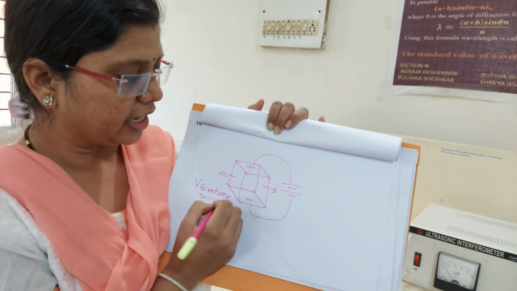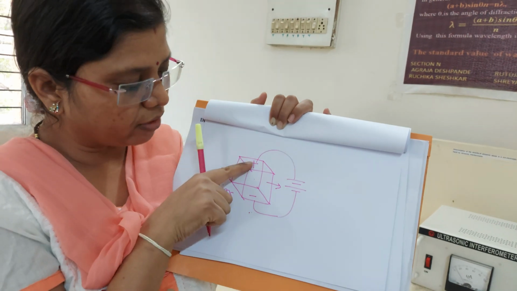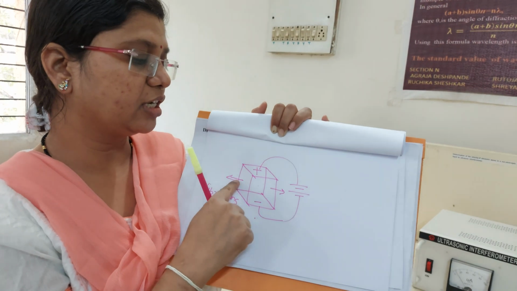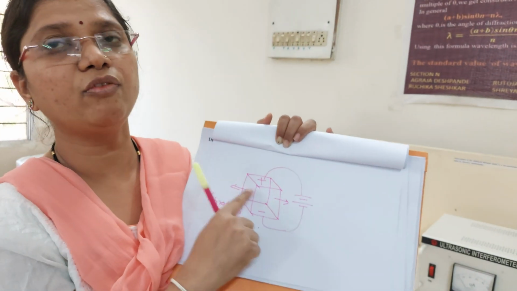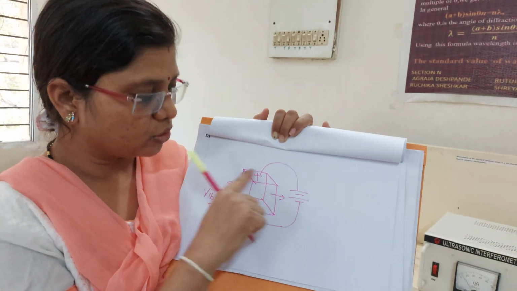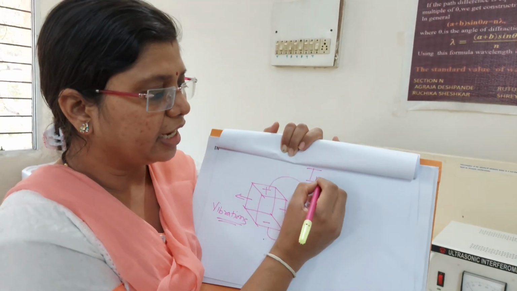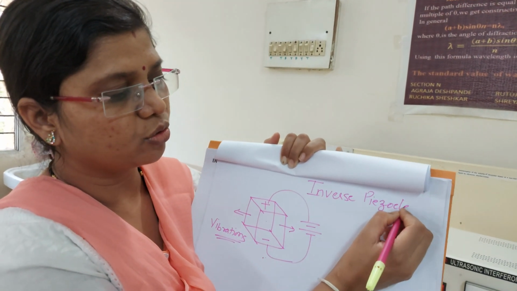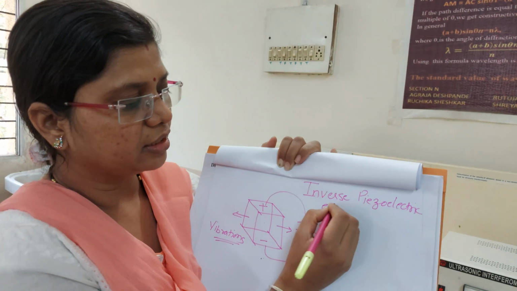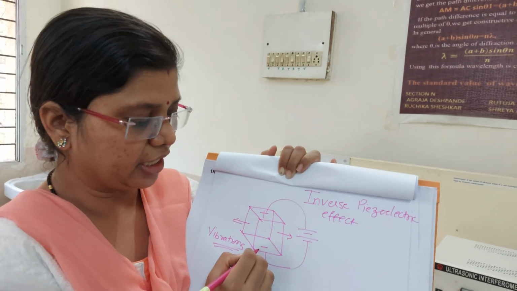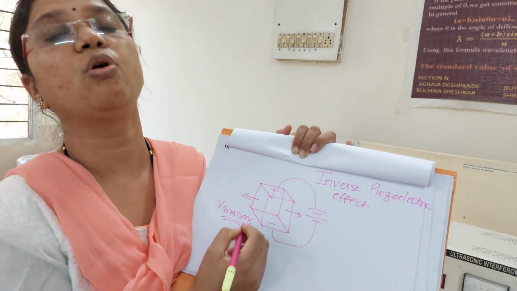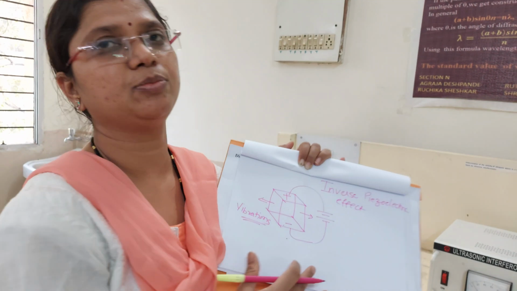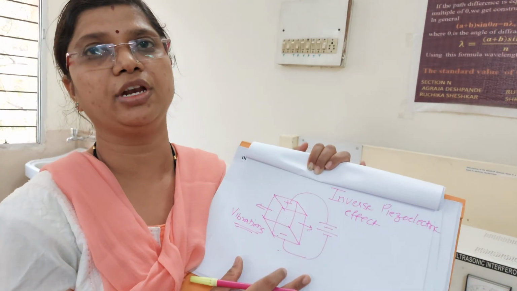So if voltage is applied to one pair of opposite faces of the crystal, then the crystal vibrates along the other pair of opposite faces. This effect is known as the inverse piezoelectric effect. So what you have understood is that if I apply a voltage, I can generate waves or vibrations. This particular effect is utilized in this experiment for the generation of ultrasonic waves.